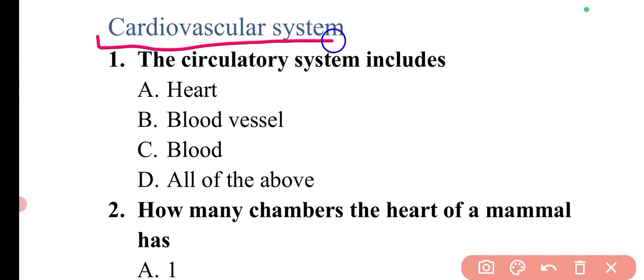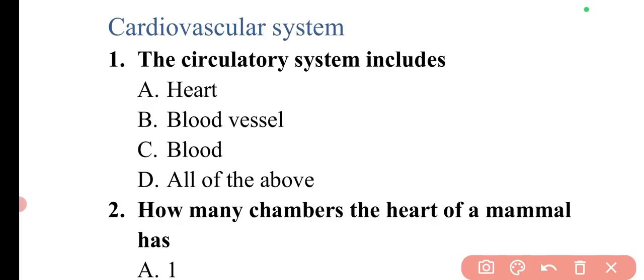Now we can move to the next topic, that is the cardiovascular system. In the cardiovascular system, we simply have a limited number of questions. I will be providing you a simple diagram of the heart, in which the simple flow of blood is given. So let's start with the questions on the cardiovascular system.